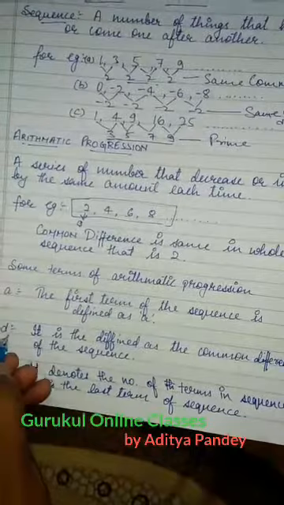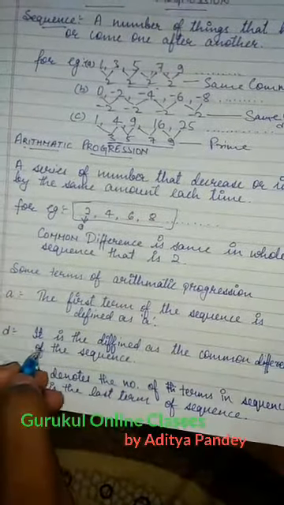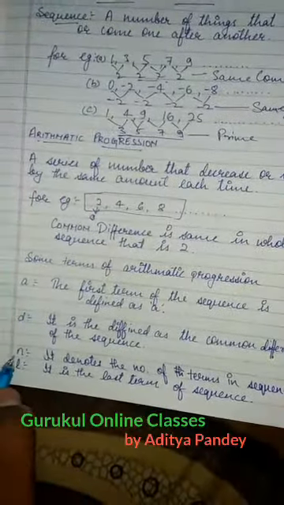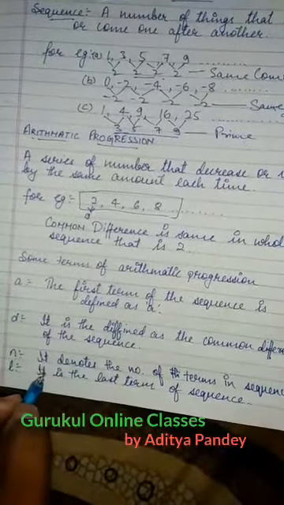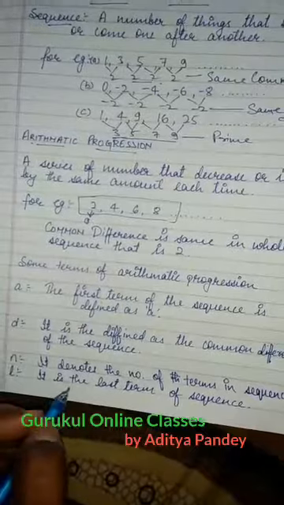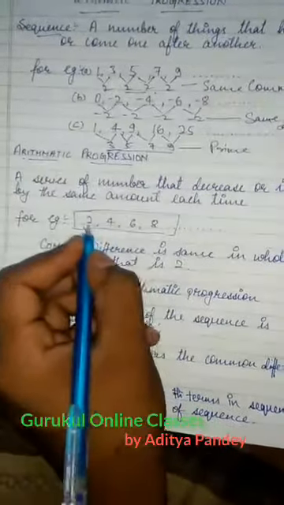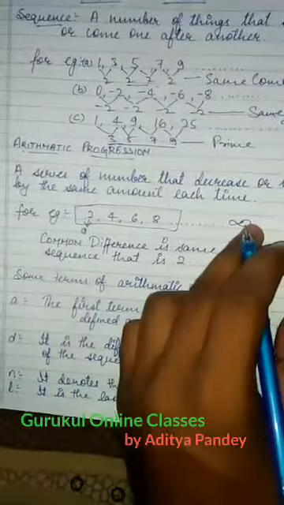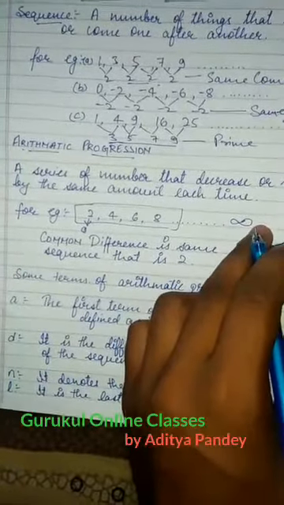So d is used to denote the common difference in the whole series or sequence. And the next term is n. It denotes the number of terms in the whole series. Suppose here there are 4 terms to infinity, so the whole number of terms in this series is infinity.